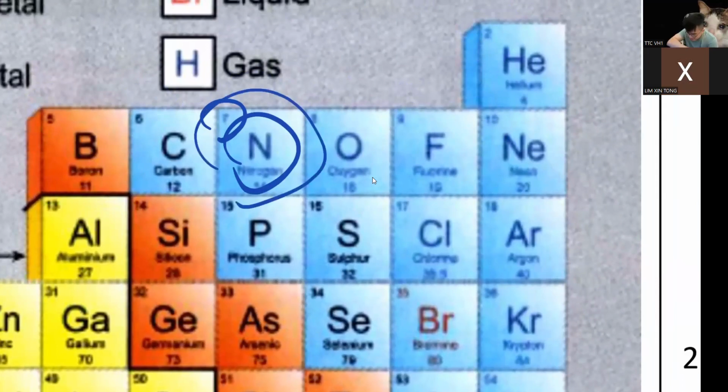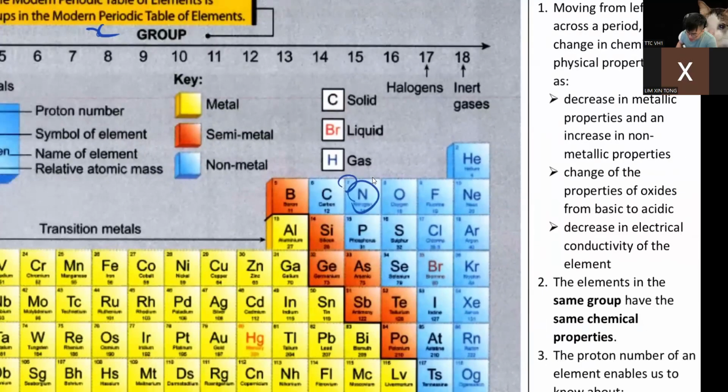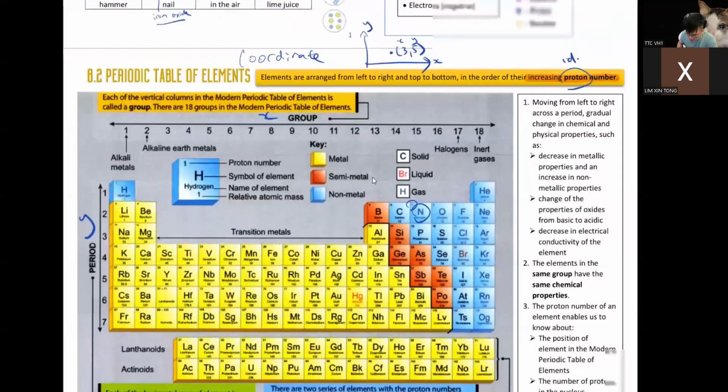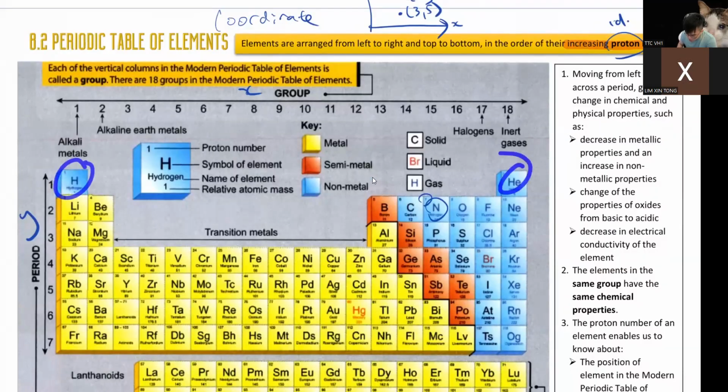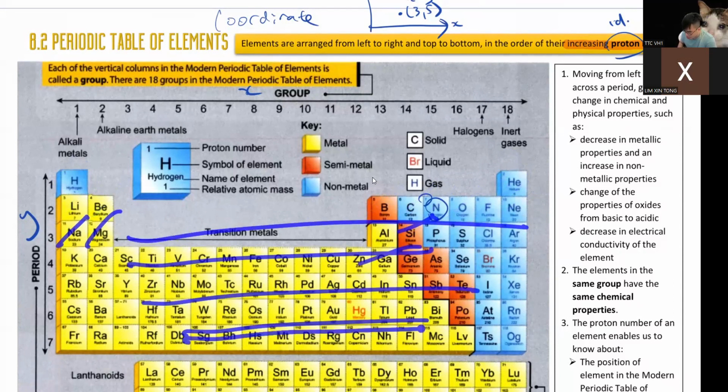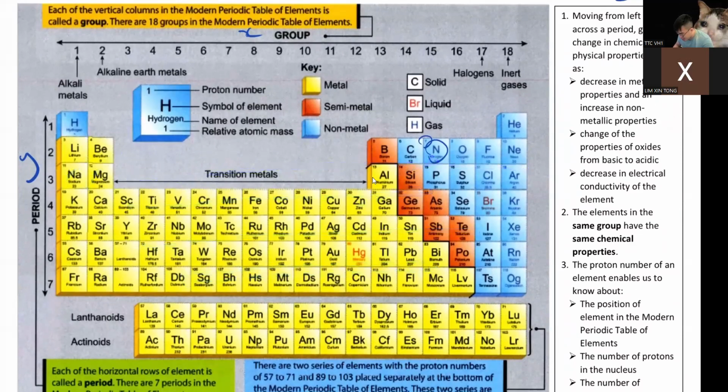It has been, it is now, and it will be in the future. So we just go all the way: proton number 1, 2, 3, 4, 5, 6, 7, 8, 9, 10, 11, 12, and so on. So this guy should be the heaviest.